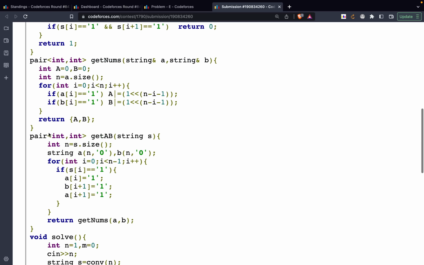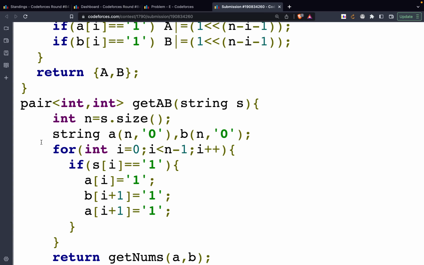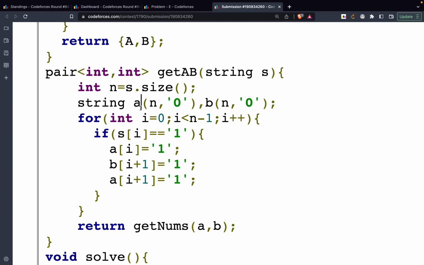So let's see what getAb is doing. getAb initially gets the string that I'm having, then it makes two strings A and B. The reason I'm making two strings is because it's easier to do. You can actually make the two numbers itself, but that's what I'm doing. It's more readable as well. So if I'm getting a 1, then in the number A the same character should be appended, but in both of the numbers A and B, the character just to the right of it should be made 1.